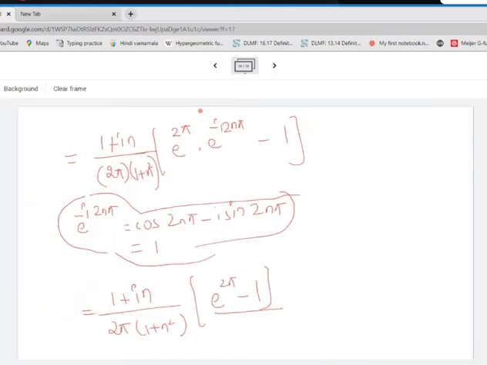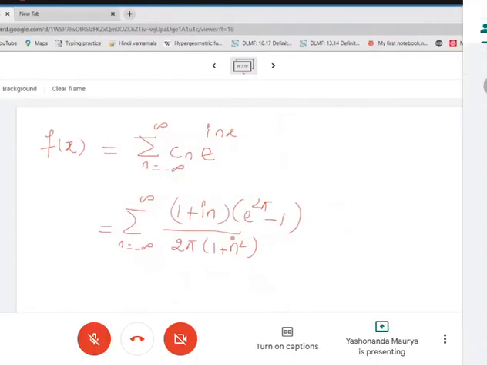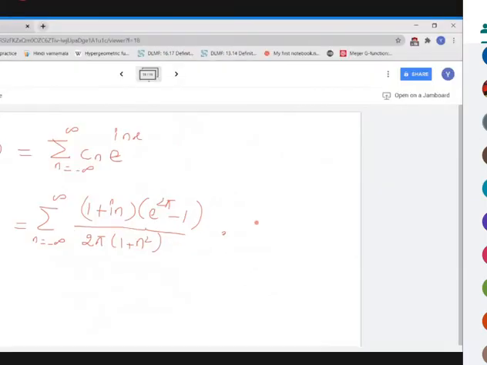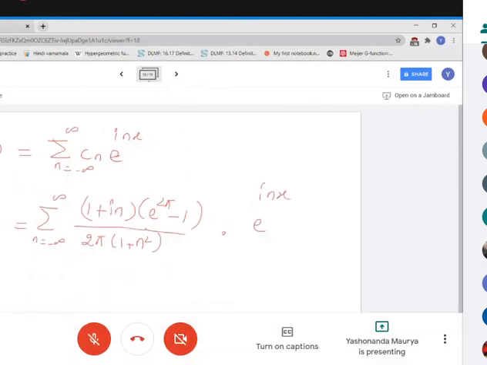We can substitute the value of Cn, so it will be 1 plus in divided by 2 pi into 1 plus n square. What else we got in the expression? e raised to 2 pi minus 1. This is the value of Cn multiplied by e raised to i n x. So sometimes they express it in this form. Okay, so this is what we have obtained.